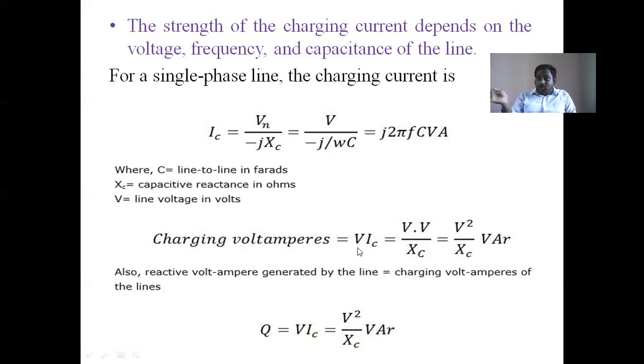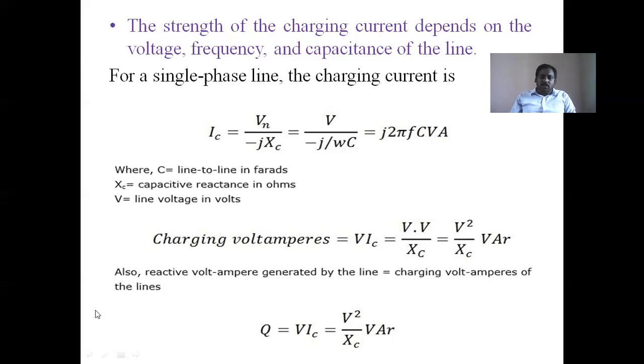Which power is this? Not active power, but reactive power. We have three types of power in AC: active power, reactive power, and apparent power. The power generated by the capacitor is reactive power. The power absorbed by the inductor is also reactive power. So the charging volt amperes equal V into IC, which is V into V by XC, that is V square by XC volt ampere reactive. And the reactive power generated by the line is equal to the charging volt amperes of the line.